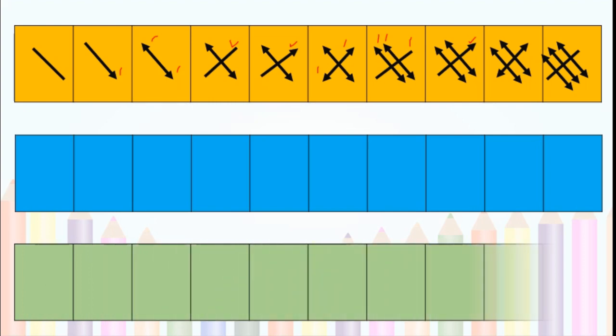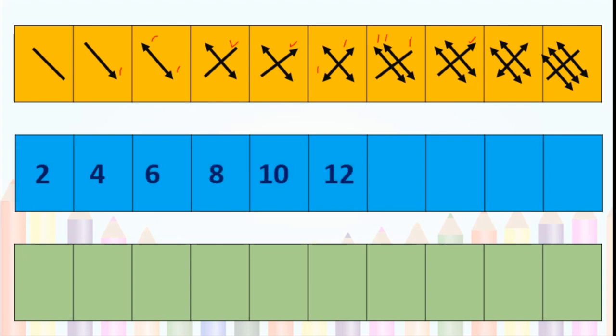Now this is okay. Now second: 2, 4, 6, 8, 10, 12, 14, 16, dash, dash. Then what is the answer here? Yes, you are right. That is 18, 20. Correct.